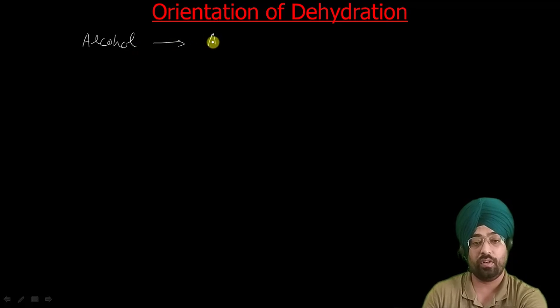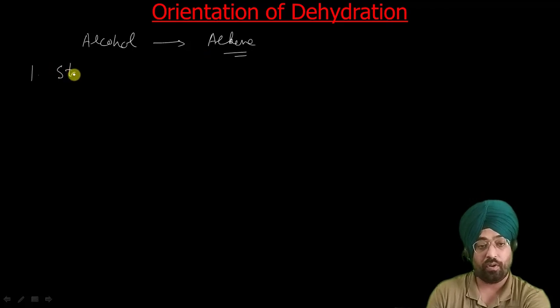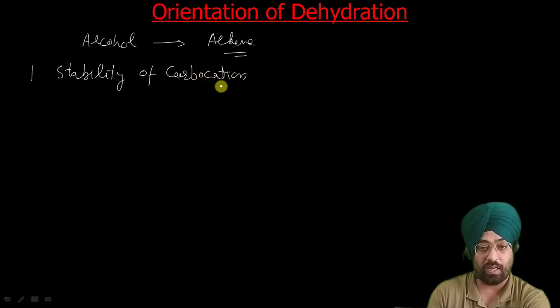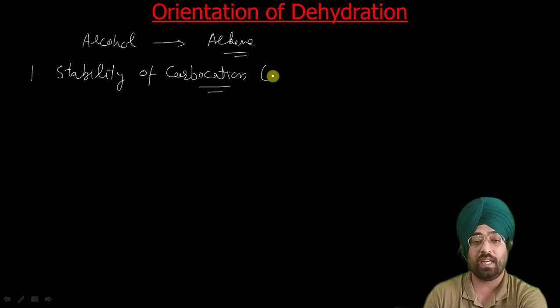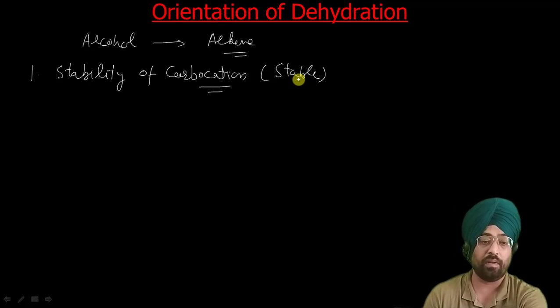alcohol and you have to do dehydration and alkene has to be formed, then you have to look first at the stability of carbocation. So first thing that you have to check is stability of carbocation, as rate determining step is formation of carbocation. So first try to make a stable carbocation. If there is a possibility of rearrangement, then do it. First thing is to find a stable carbocation.